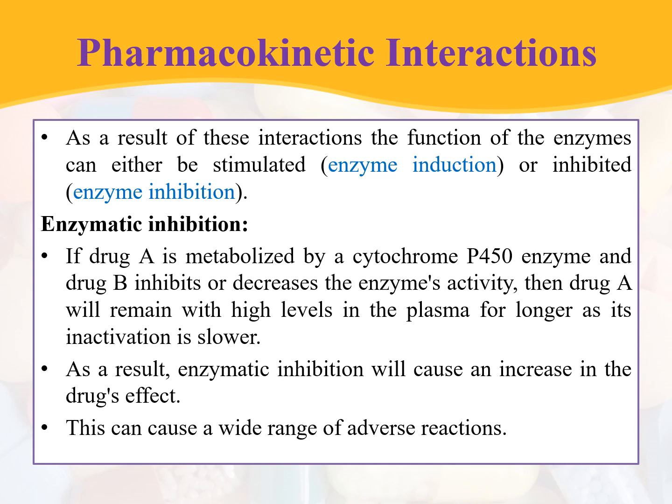First of all, coming to enzymatic inhibition. If drug A is metabolized by a CYP450 enzyme and drug B inhibits or decreases the enzyme activity, then drug A will remain at high levels in the plasma for a longer time as its inactivation is slower. As a result of enzymatic inhibition, an increase in the drug effect results, which can lead to toxicity.